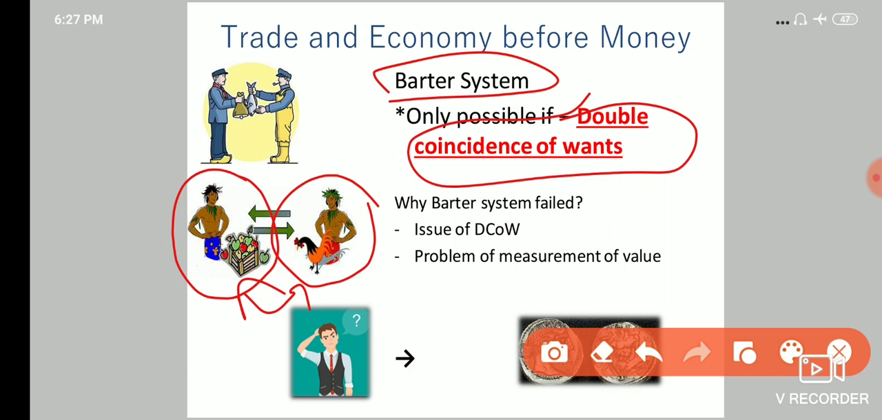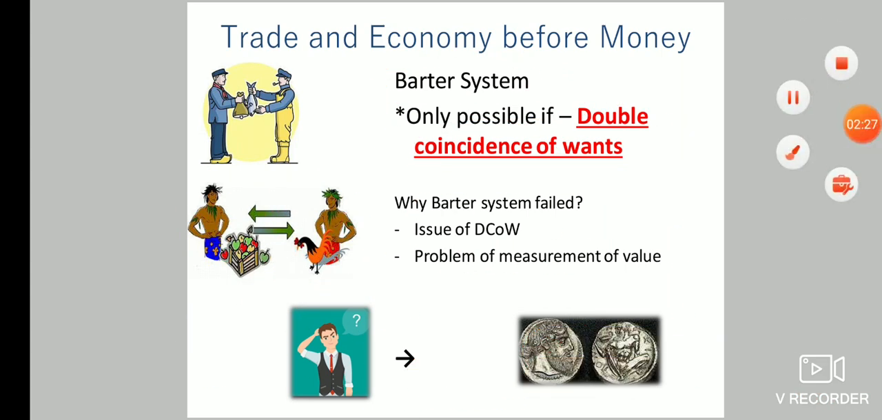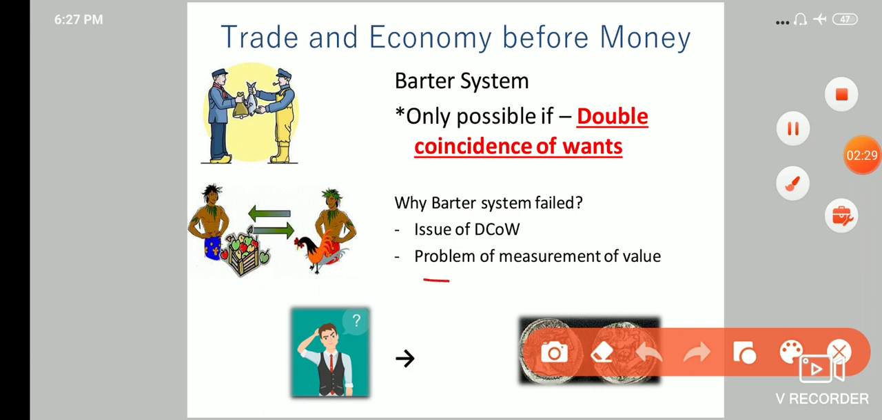Now why did double coincidence of wants fail? For example, suppose there were many farmers who had hens. What if no one was willing to exchange that hen for apples? So that was the issue of double coincidence of wants. Barter system failed because of double coincidence of wants. This DCOW is an abbreviation for double coincidence of wants. That was one of the issues why the barter system failed. And guys, another reason why barter system failed was the problem of measurement of value.